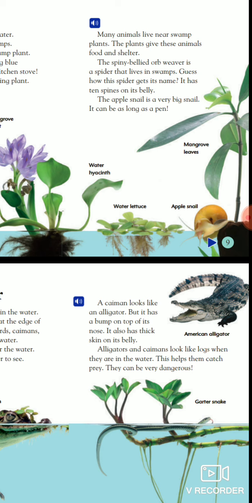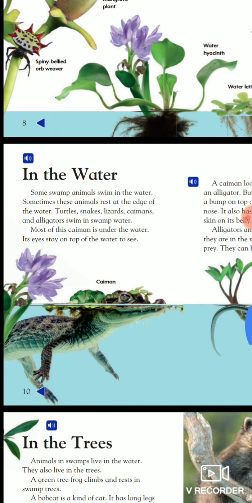The spiny-bellied orb weaver is a spider that lives in swamps. Guess how this spider gets its name? It has 10 spines on its belly. The apple snail is a very big snail. It can be as long as a pound. Water hyacinth, water lettuce, apple snail, mangrove leaves, spiny-bellied orb weavers.